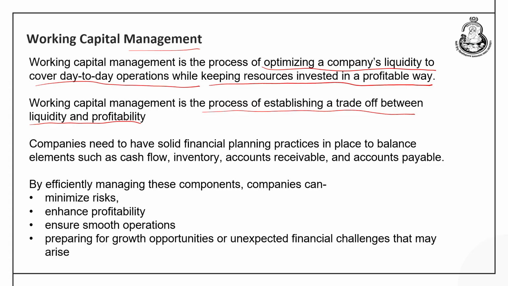And we know that liquidity can be attained only at the cost of profitability, and high profitability can be attained only at the cost of liquidity. So, this is a very important decision where management has to forecast accurately with the help of solid financial planning and practices in place to balance important elements like cash flow, inventory, accounts receivable and also accounts payable. And once the company has done it in an effective and efficient manner, what are the outcomes?